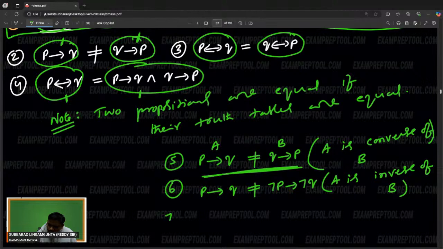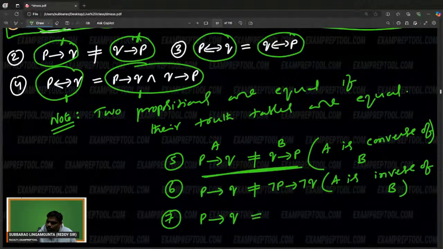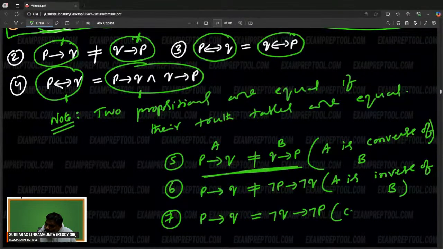Seventh one. See this one also, P implies Q. First reverse it. Then keep negation also. So remember, this is called contrapositive. A is the contrapositive of B. It is A, assume; it is B, assume. So A is the contrapositive of B, but remember they both are equal. Technical words you have to remember.